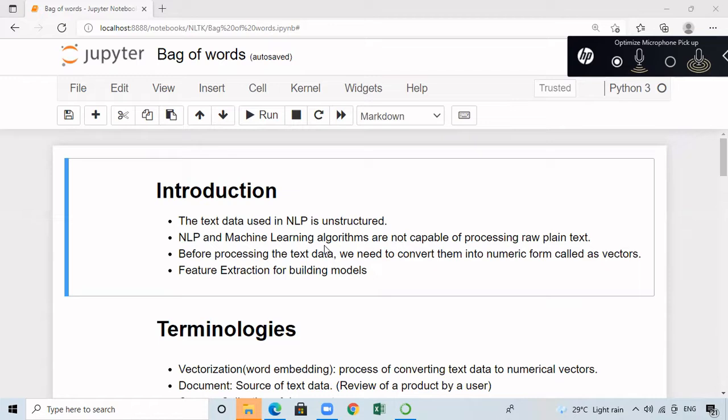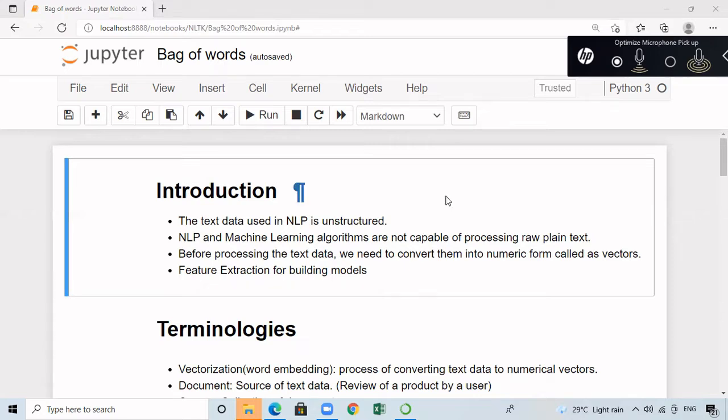When we go for natural language processing, we are going to use either text data or otherwise speech signal. And when we consider the text data, this is unstructured in nature. Machine learning, deep learning, and natural language processing algorithms are not capable of processing this raw plain text. So before we process them, first we have to convert them into numeric form known as vectors. And these vectors are going to include some real value data. And once we construct them, the vectors are going to act as the features. With the help of the features, we are going to develop the models.